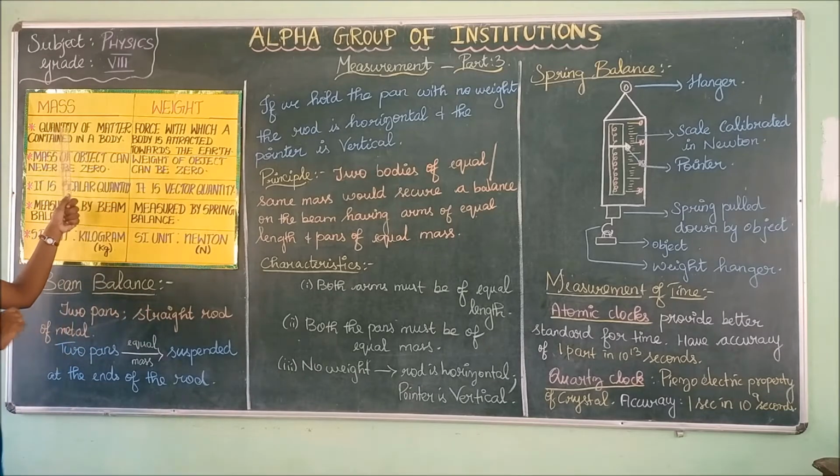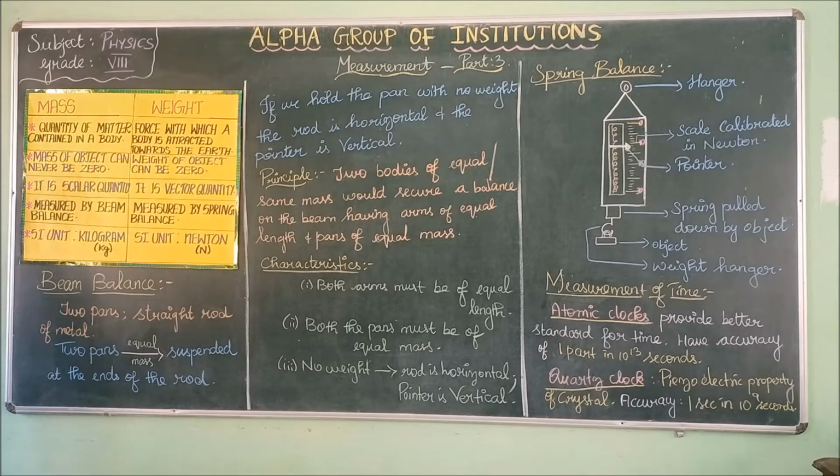Mass is the quantity of matter contained in a body. Weight is the force with which a body is attracted towards the earth. Mass of an object can never be zero. Weight of an object can be zero. Mass is a scalar quantity. Weight is a vector quantity. Mass is measured by beam balance. Weight is measured by spring balance. The unit of mass is kilogram, kg. The unit of weight is Newton, N.